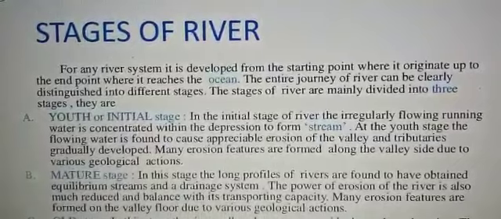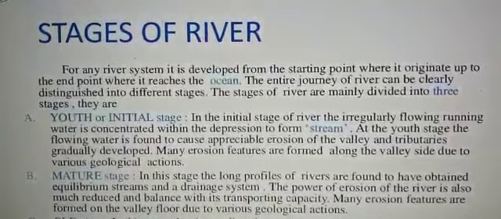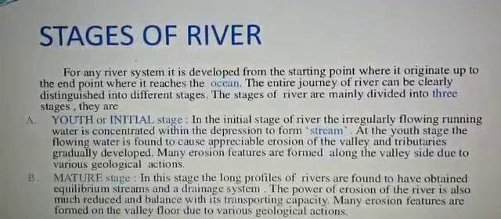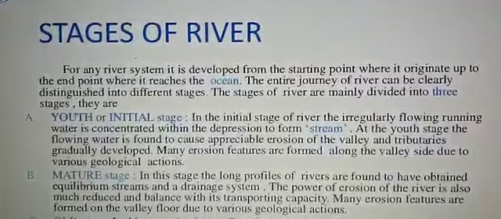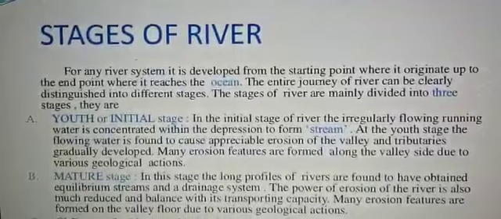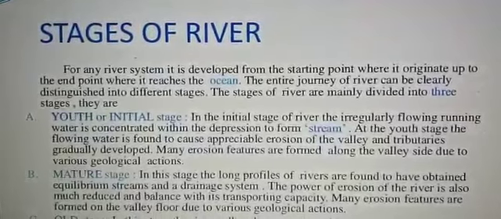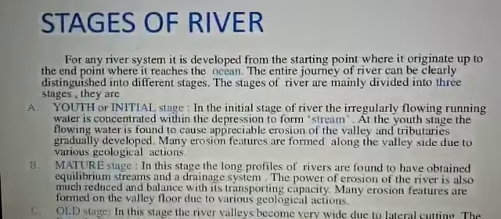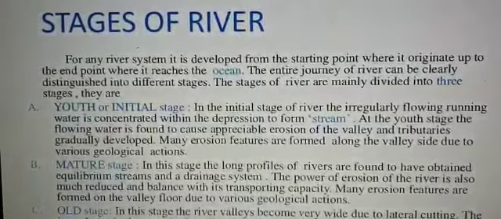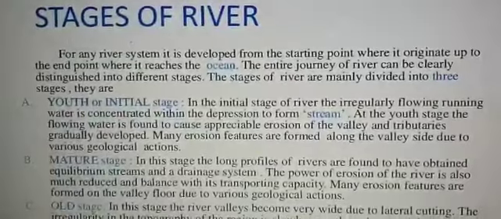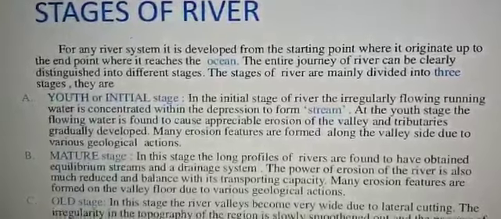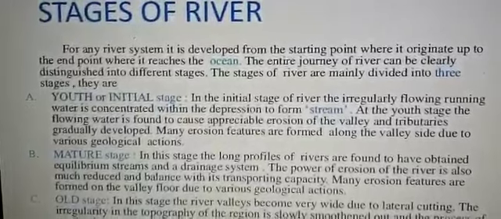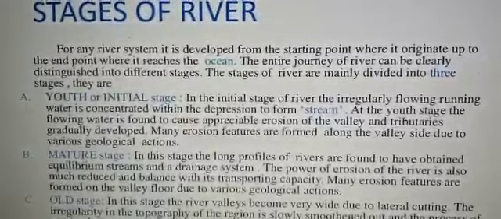Many erosion features are formed along the valley side due to various geographical action. That means when the water flows from the mountain in the first stage, it is very swift. When it comes down, it brings along rocks and changes the formation of the mountain.